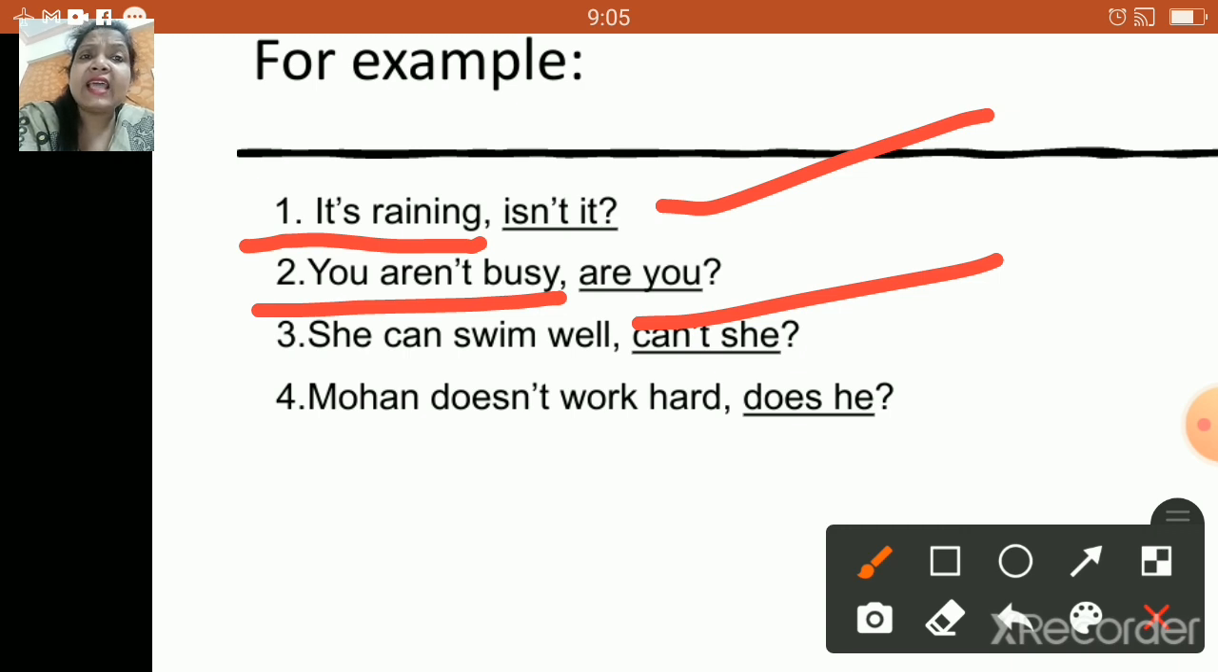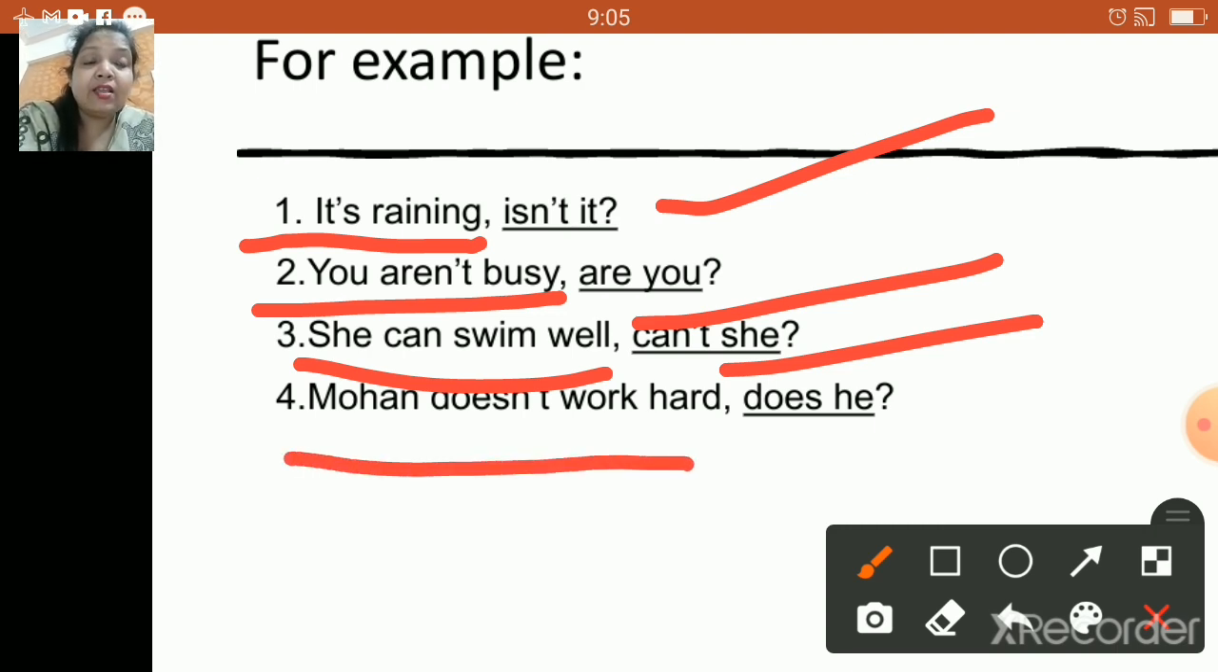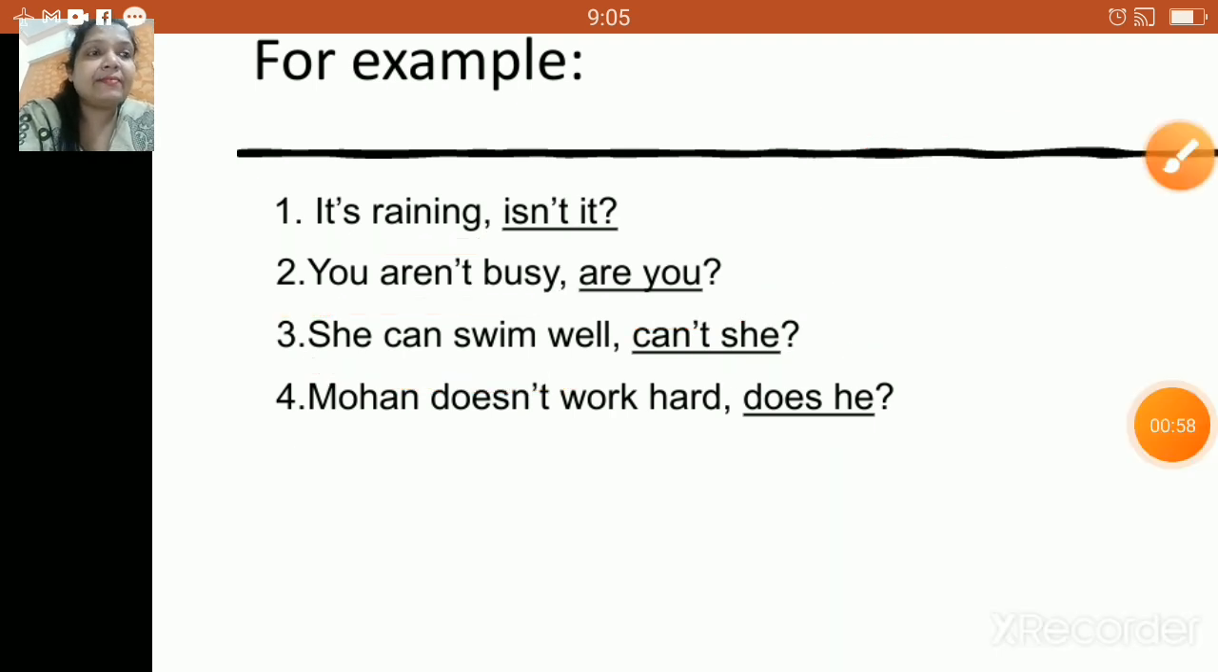Next. She can swim well. This is a positive statement, children. So now, what will be your question tag? Can't she? Right. Next one. Mohan doesn't work hard. So this is a negative statement. What will be the question tag, children? Does he? Right? Okay. So now we will go ahead with further rules.